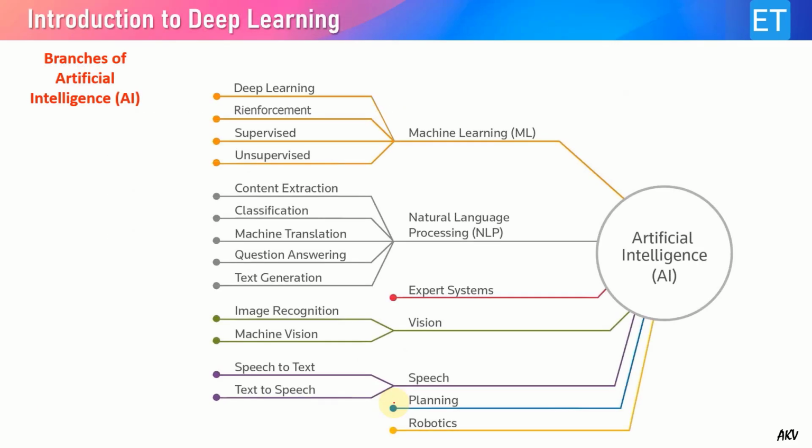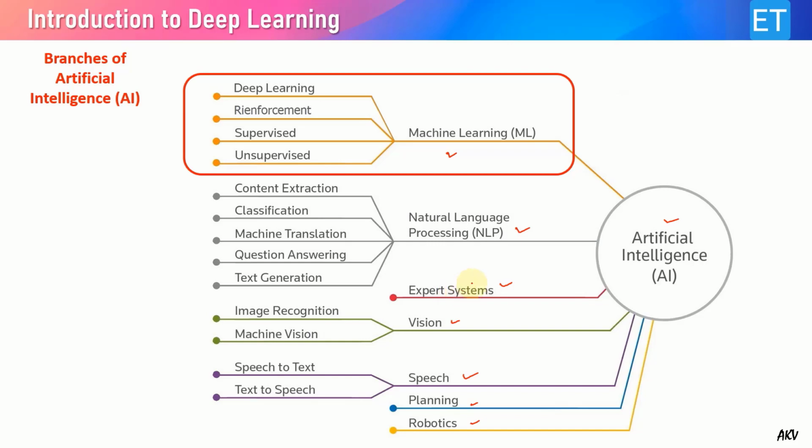Now let us see the different branches of artificial intelligence. We have different branches of artificial intelligence such as machine learning, ML, and a very popular one, NLP, natural language processing. We have expert systems, and then computer vision, and then speech, planning, and robotics. Among these various branches of artificial intelligence, the machine learning branch is the most popular one, which has further branches of deep learning, reinforcement, supervised, and unsupervised learning.